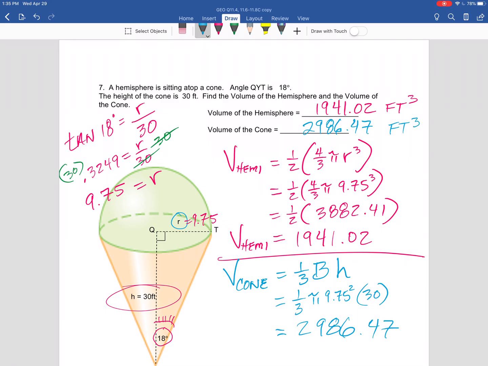Okay. That's the quiz. That's going over. Quiz 11.4 through 11.8. Use that. Correct your own. Use that to study for the Chapter 11 test.